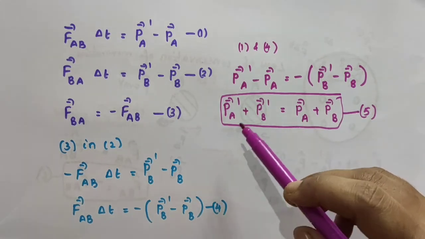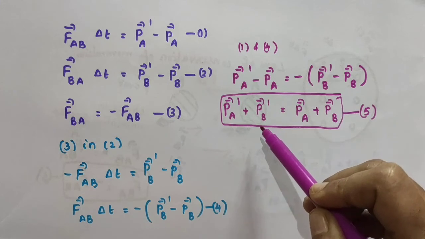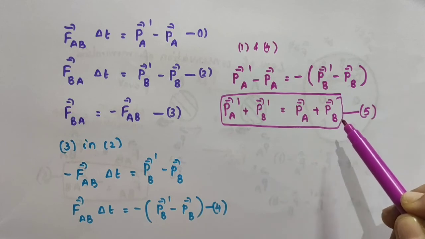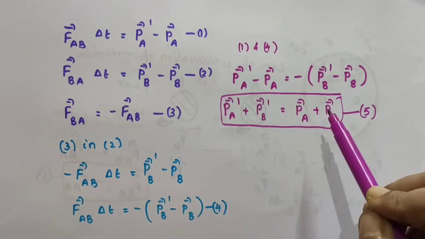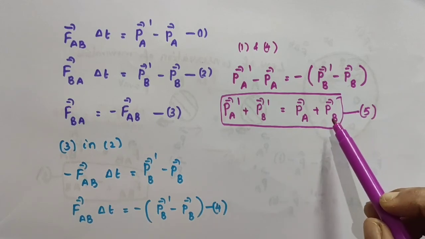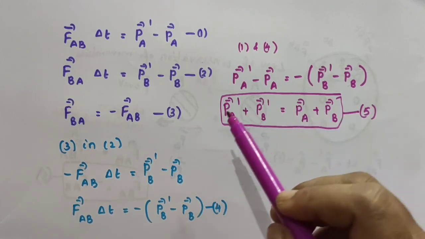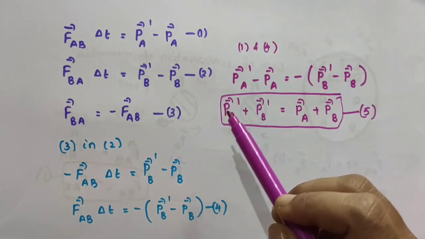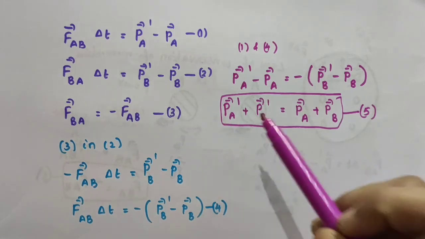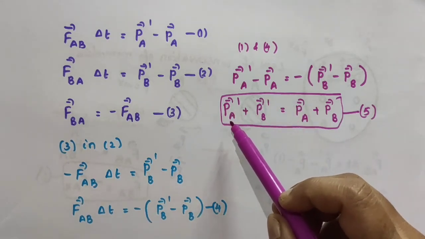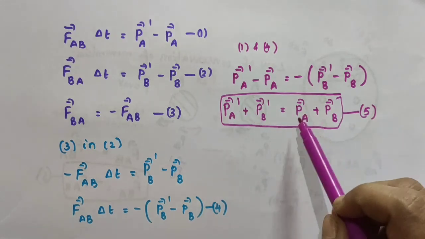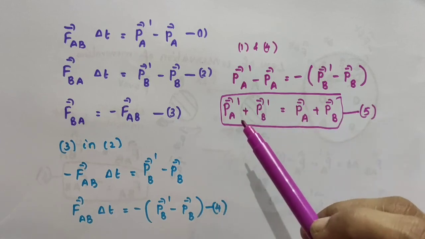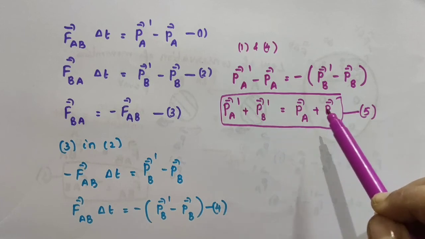Vector PA dash is the final momentum of A. Vector PB dash is the final momentum of B. Vector PA is the initial momentum of A. Vector PB is the initial momentum of B. So vector PA plus vector PB means total initial momentum of the system of two bodies A and B. Vector PA dash plus vector PB dash means total final momentum of the system of two bodies A and B. So what does it mean? The total final momentum of the isolated system equals its initial momentum.